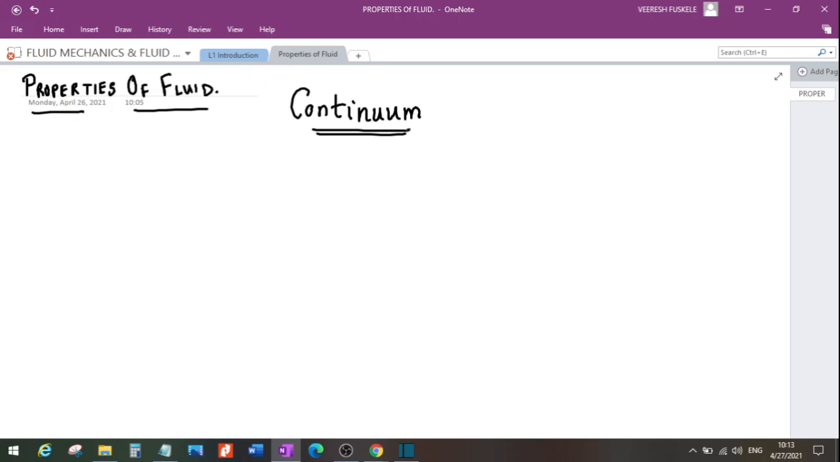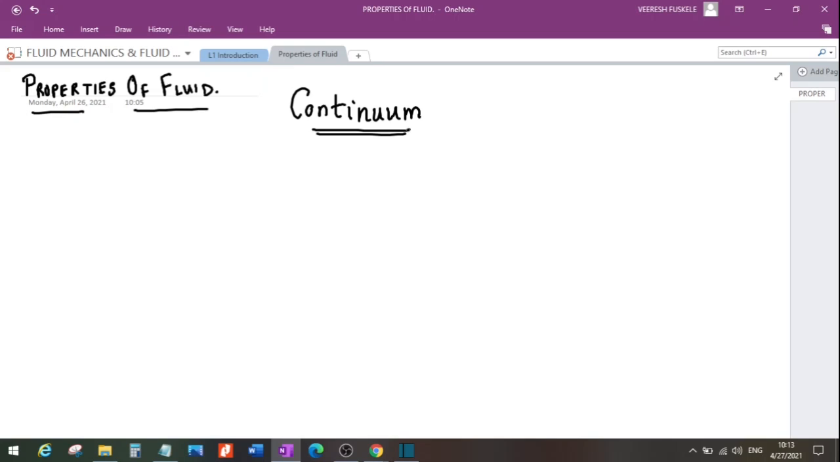So similarly, what we are saying here is that we will be treating these properties as point functions, and for that we will be taking this hypothesis of continuum. We will be assuming the fluid system at a macroscopic level, right? And so if we are assuming the properties to be a point function, then they will be continuous in space and there will be no jump discontinuities. Okay? So there will be no discontinuities.